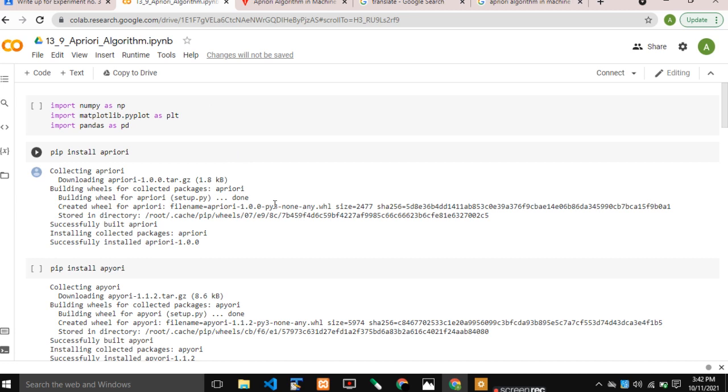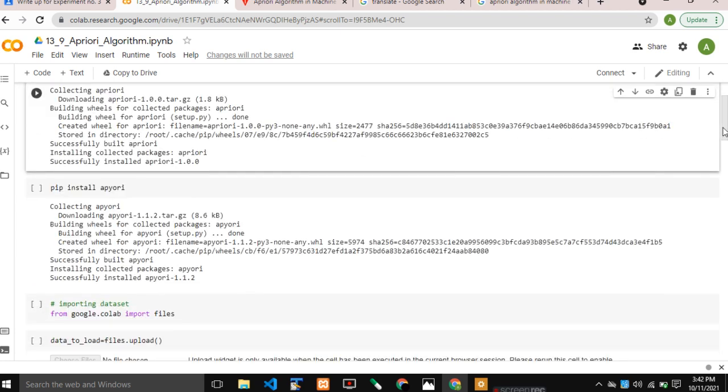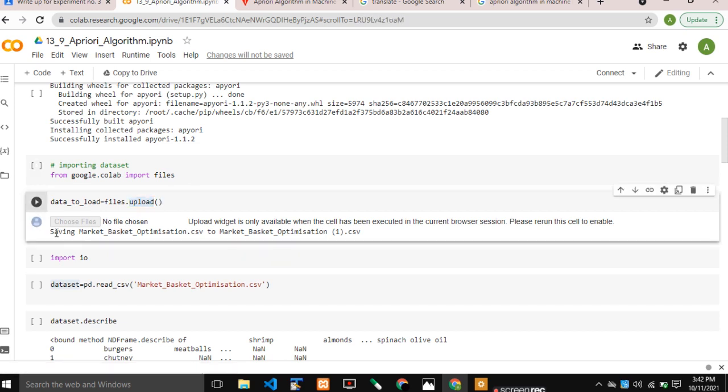Let's see the program. First of all, import the NumPy, Matplotlib, and pandas libraries. These libraries are imported here, and here we install the Apriori algorithm package and libraries. Install here. Then import the dataset. The file is saved in Google Colab, and saving this file, it is uploaded here.